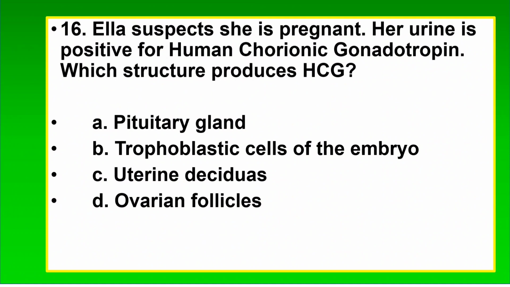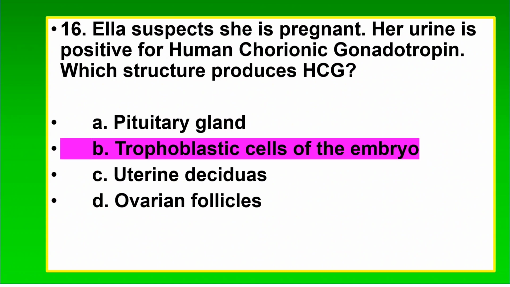16. Ella suspects she is pregnant. Her urine is positive for human chorionic gonadotropin. Which structure produces HCG? A. Pituitary gland. B. Trophoblastic cells of the embryo. C. Uterine deciduas. D. Ovarian follicles. The correct answer is B. Trophoblastic cells of the embryo.